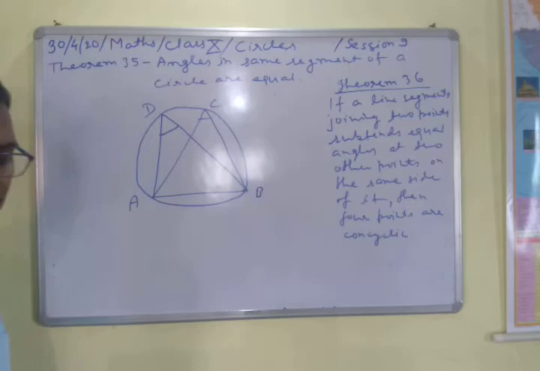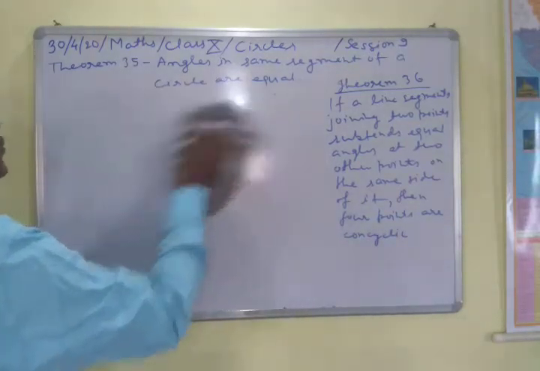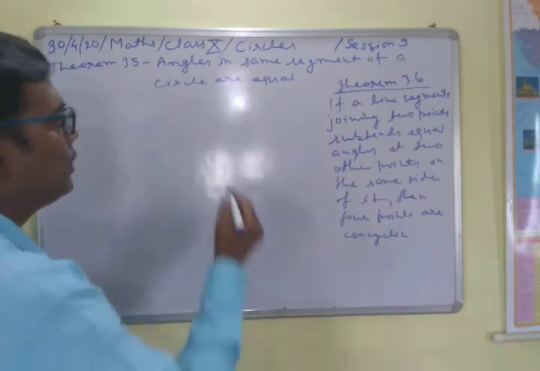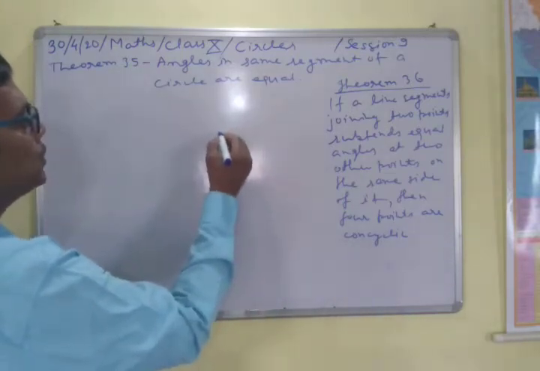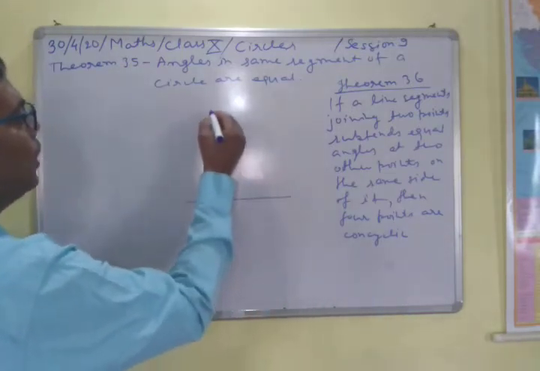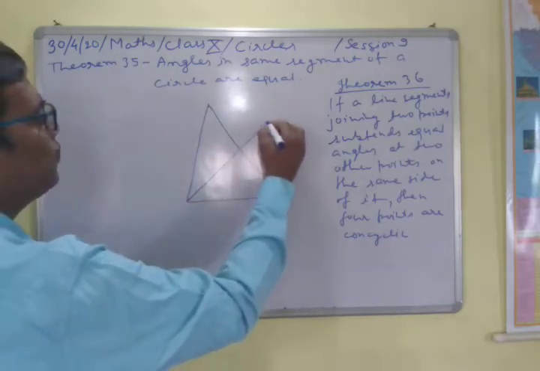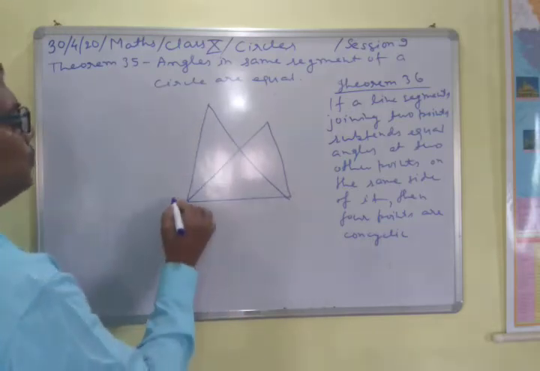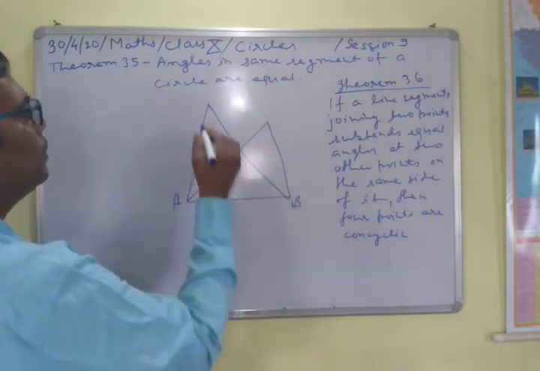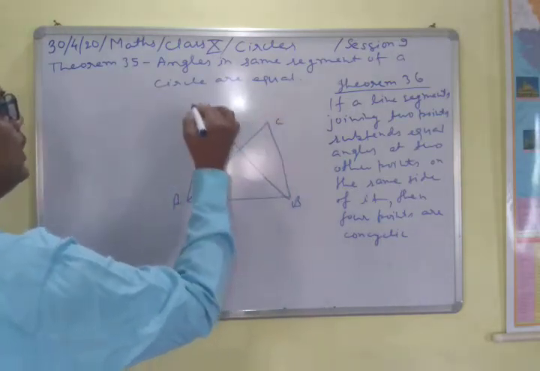So here we have to prove it. How will we prove it first? To prove this first, you can take 4 points. Like I have taken the points like this and also like this here. So A, B, and suppose here C and D.